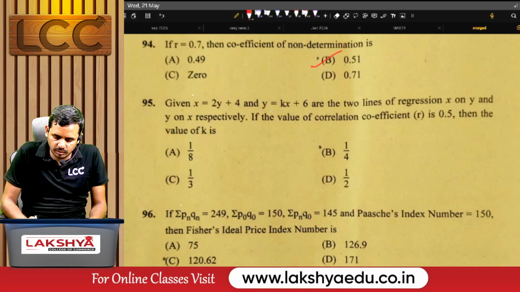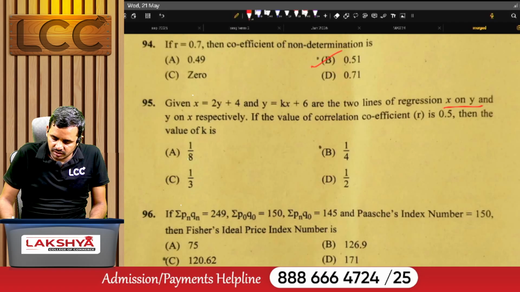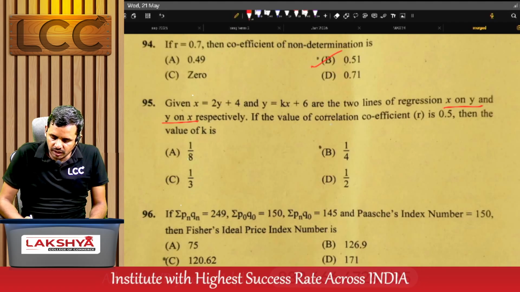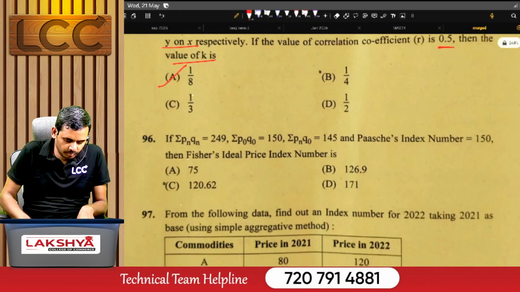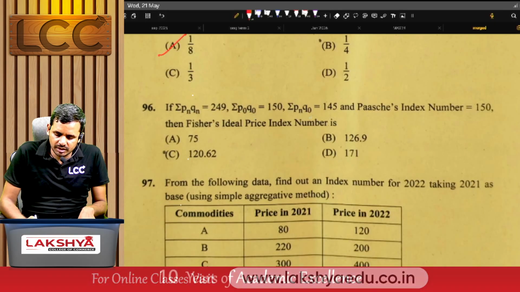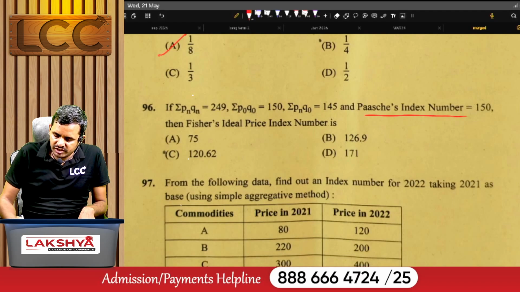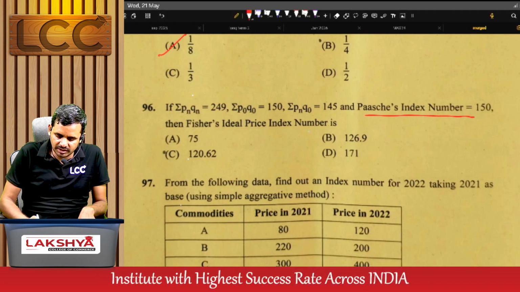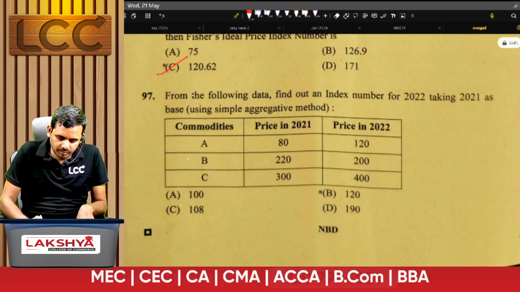Given x is equal to 2y plus 4, y is equal to kx plus 6 are the 2 lines of regression of x on y and y on x respectively. If the value of the correlation coefficient R is 0.5, then what is the value of k? For this question, the right answer is A. If sigma PnQn is 249, sigma P0Q0 is 150, PnQ0 is 145, and Paasche's index number is 150, what is Fisher's ideal index number? For this question, the right answer is C.